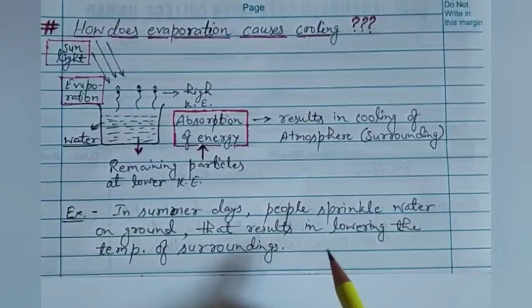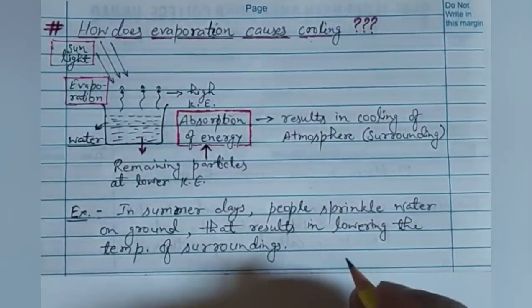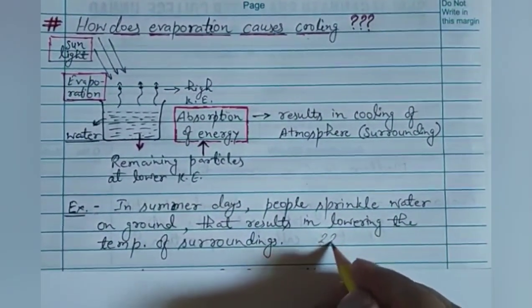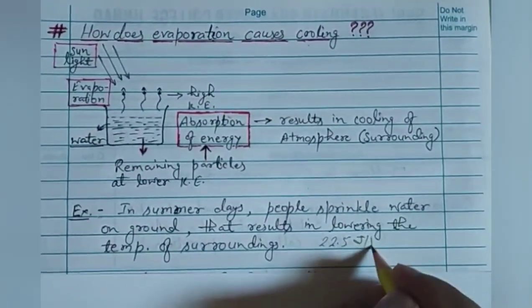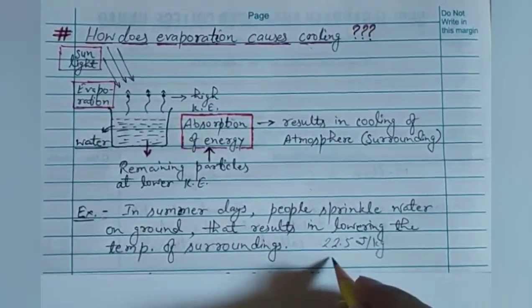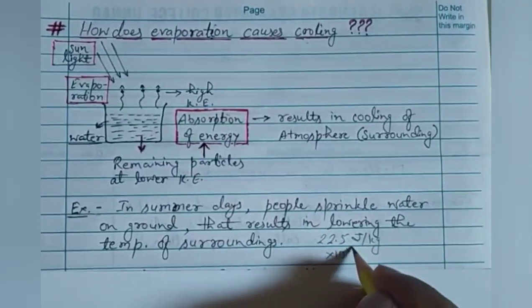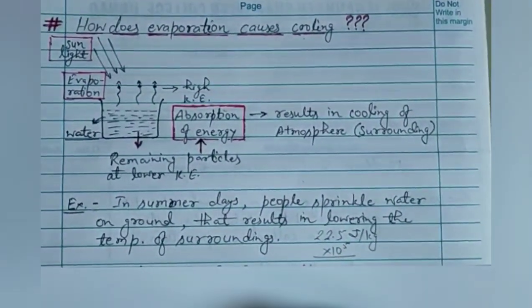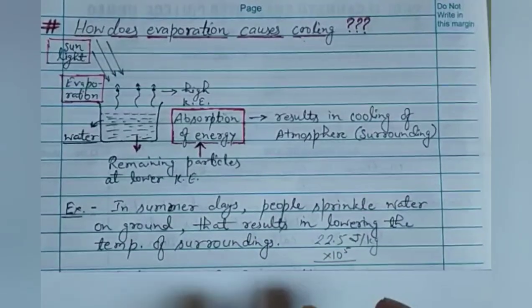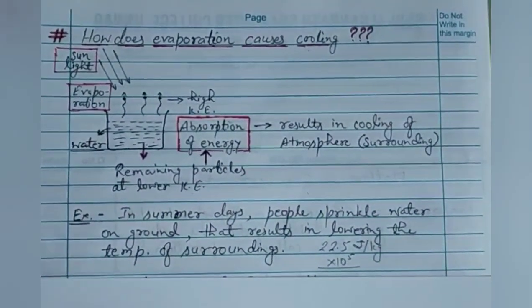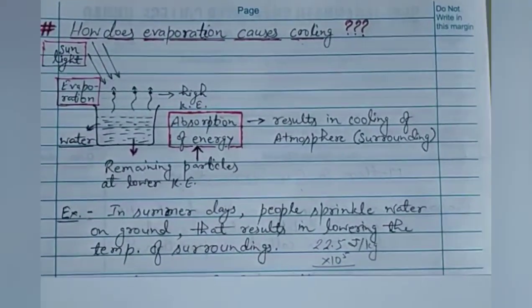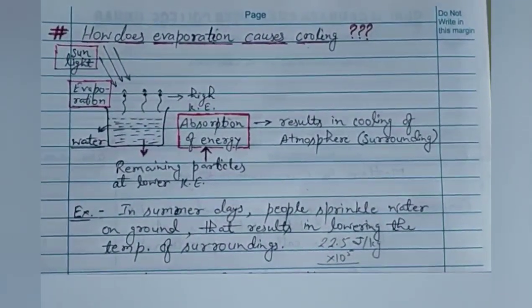And because the latent heat of vaporization is very large, it is around 22.5 into 10 to the power 5 joule per kilogram. This is the total value. It is a very large amount of heat. So this makes the environment cool because a large amount of heat is absorbed from the surroundings.